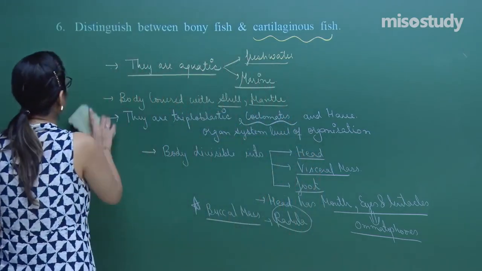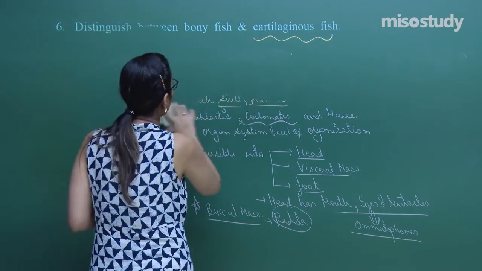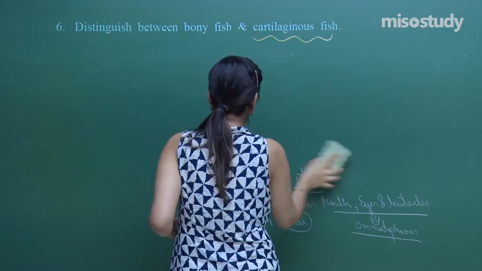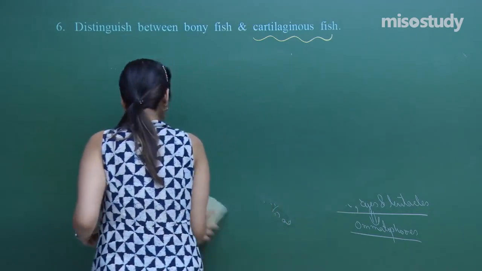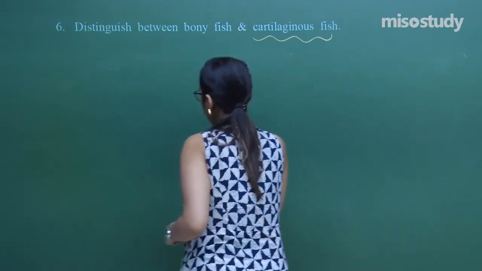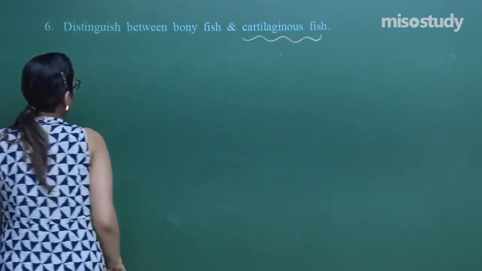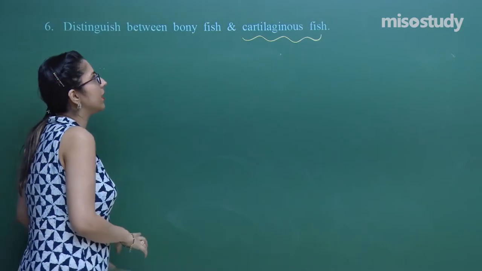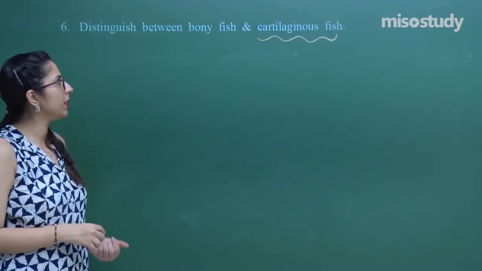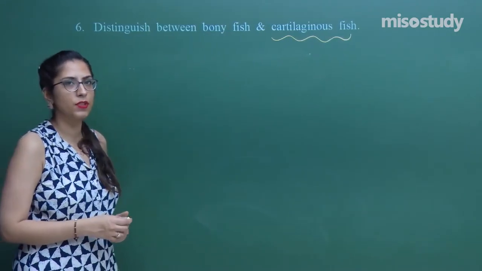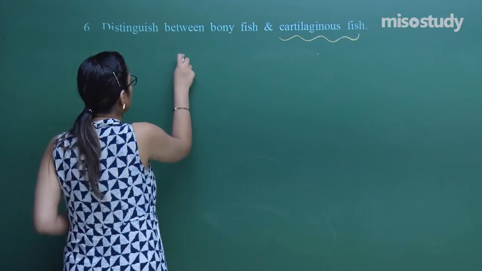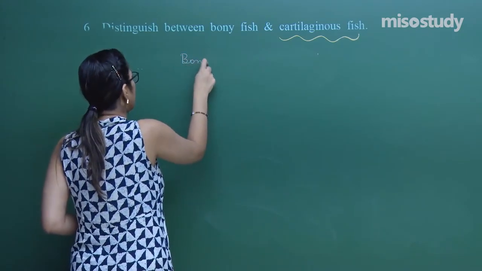Yes, very good question, very easy also, direct also, and very, very important as well. Question number 6, this is also a 2 marks question. We have discussed in sessions the difference between a bony fish and the cartilaginous fish. The name indicates it: bony fish are those fishes which have an endoskeleton of bone. Let's discuss some of the features. I will be discussing only a few.